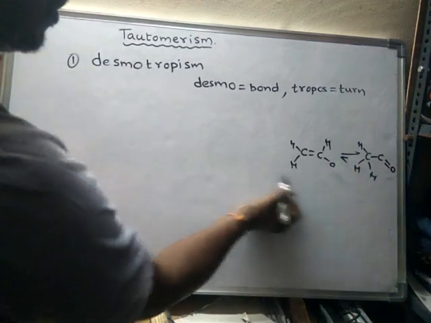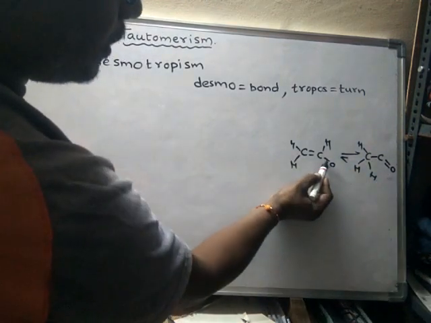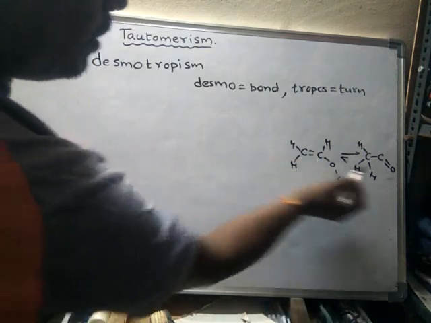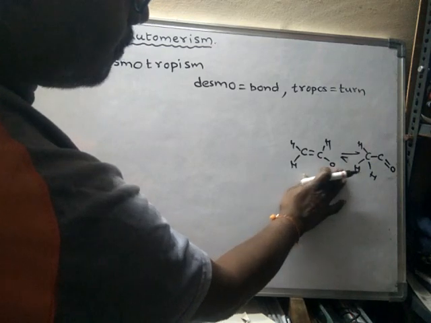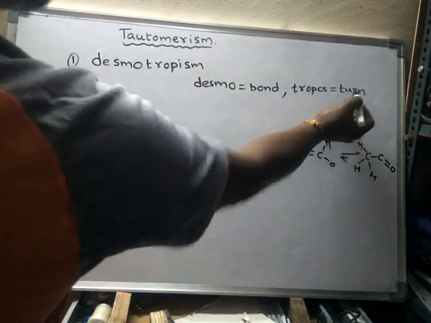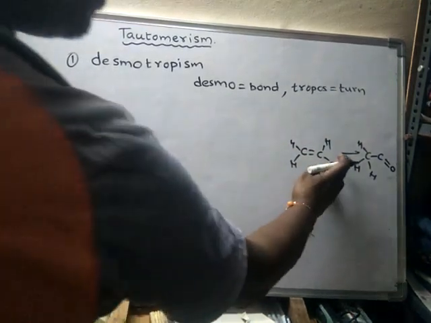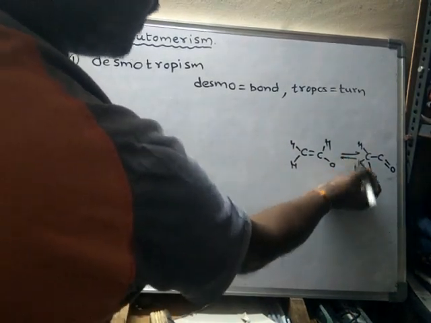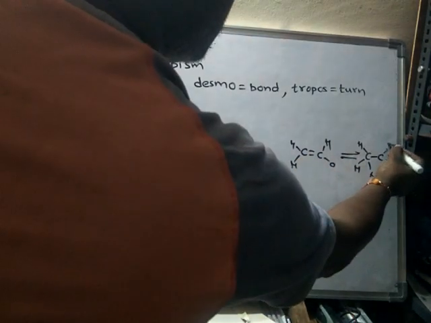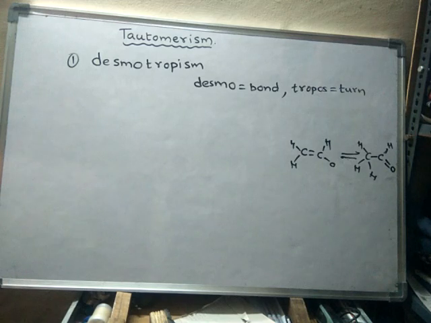I mean, this hydrogen is shifted here, along with the bond. So here desmo means bond, tropos means turn. Turn means shift. The bond is turned from one place to another place. That is why it is called desmotropism.